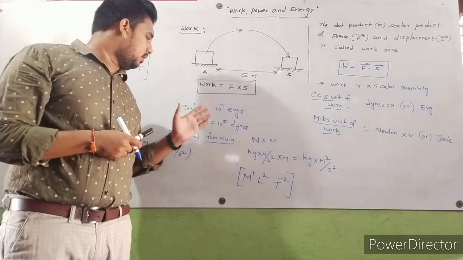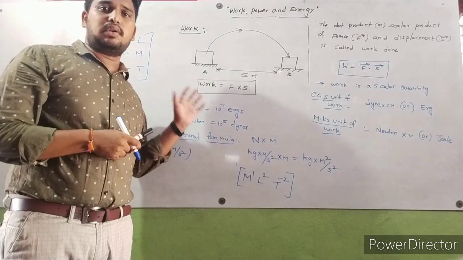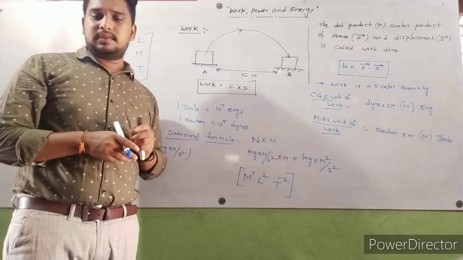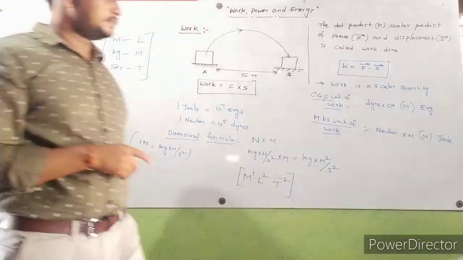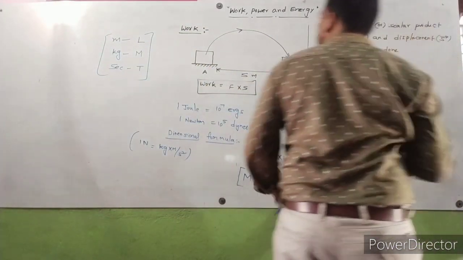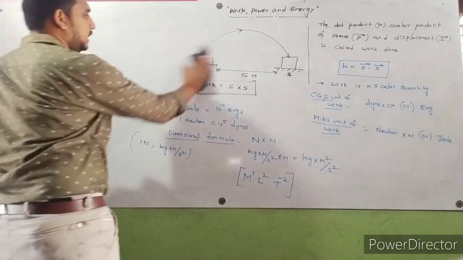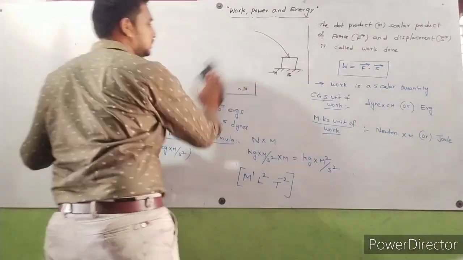Next, dimensional formula of work. So this is overall about the physical quantity work. So next we are going to discuss the nature of work.